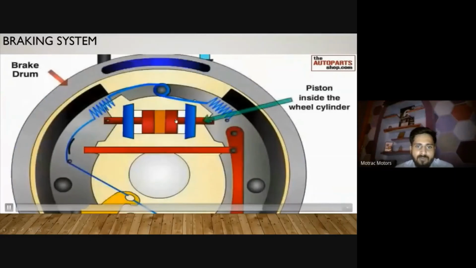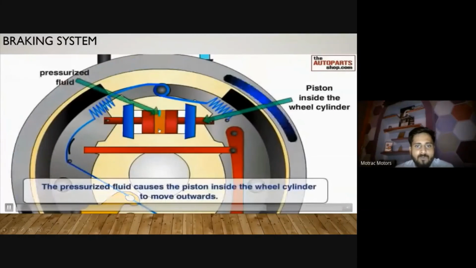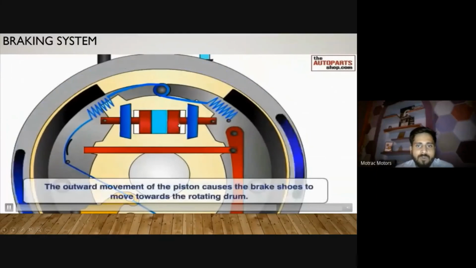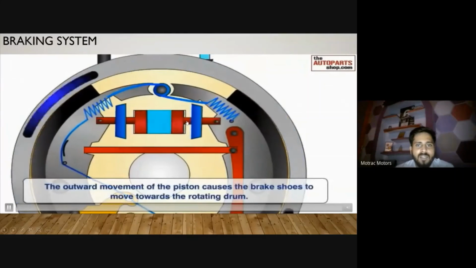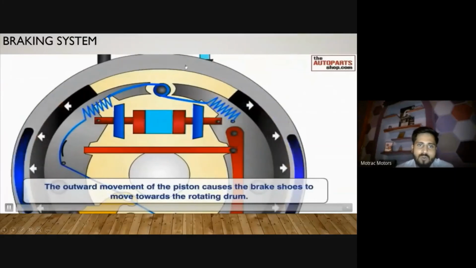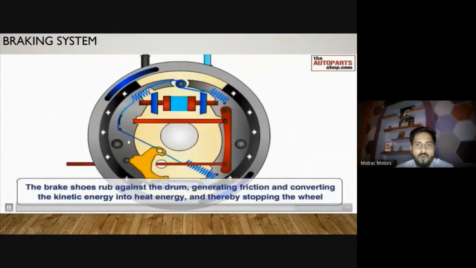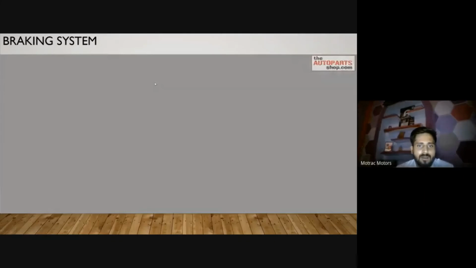It is a wheel cylinder, and pressurized fluid starts creating a force on both sides of the piston, and inside it starts to touch the rotating part. It starts to stop this particular moving part, and my vehicle stops. The same scenario applies for the disc brake.